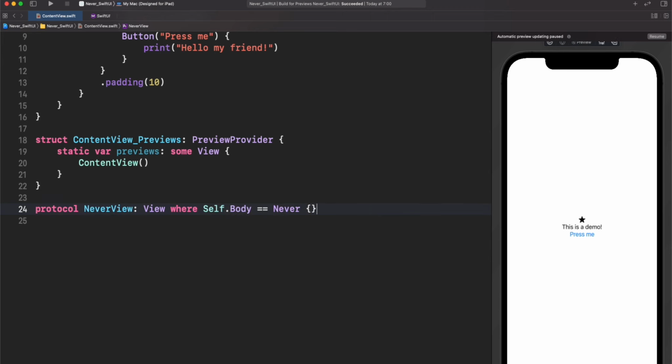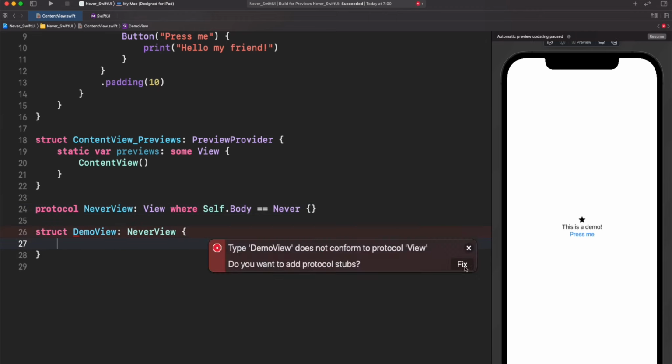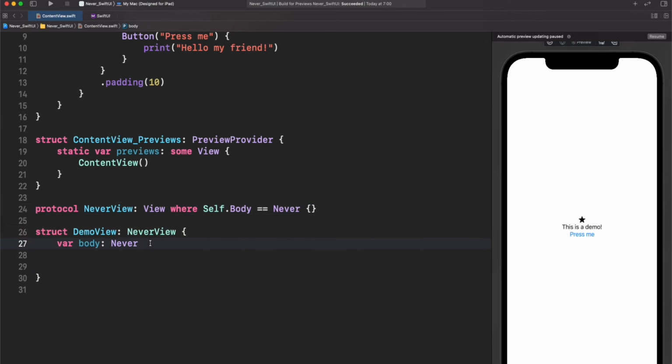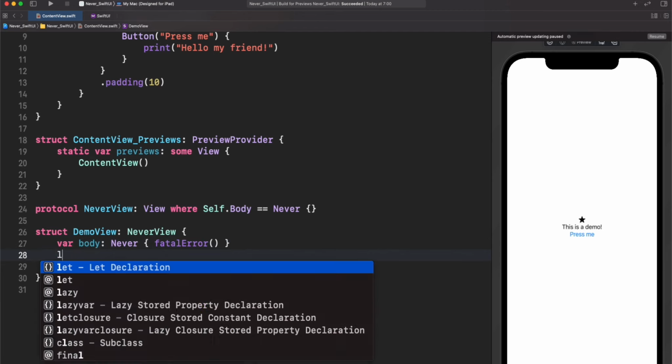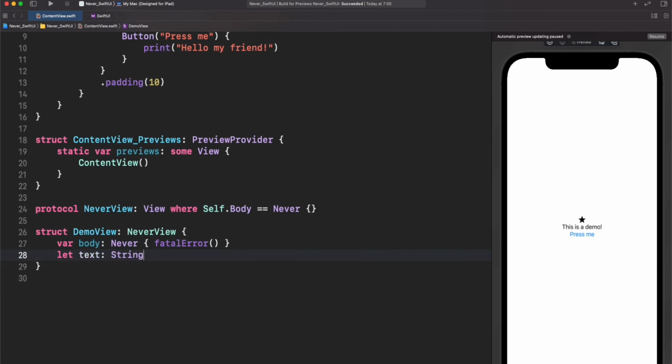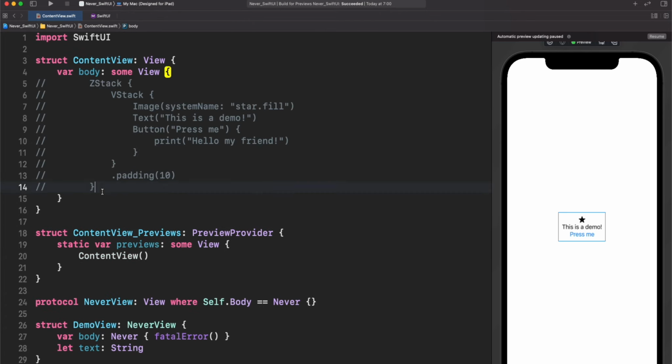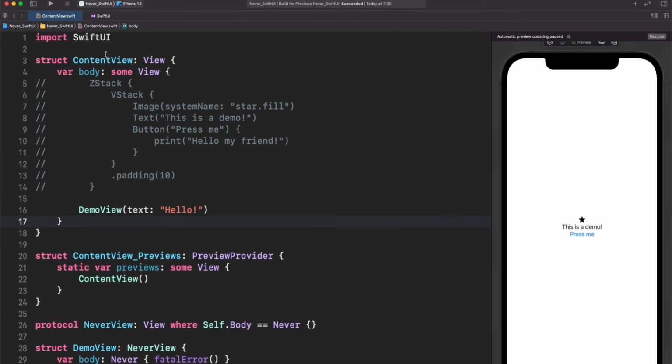Very nice. Now let's create our implementation of this NeverView. It's still requiring us to provide the body property, so let's do that. But let's declare our body as fatalError. And just for fun, let's add a text here. Let's see then if we can replace whatever we have here with DemoView. And let's run this. It's compiling, nice.